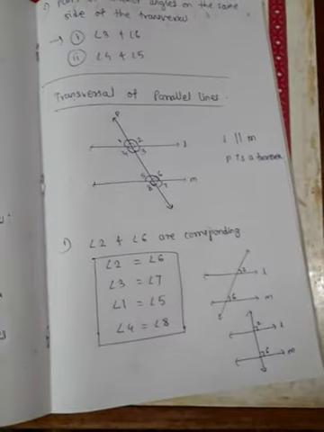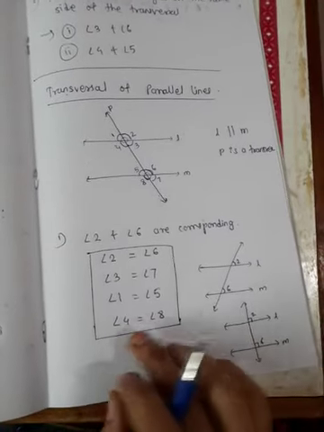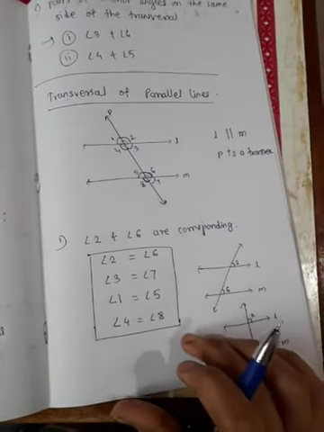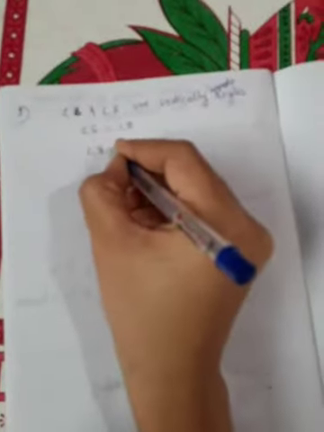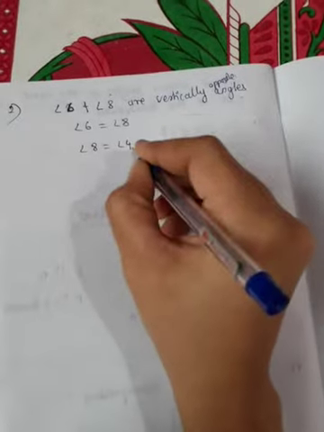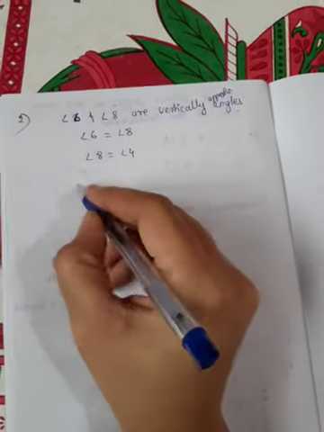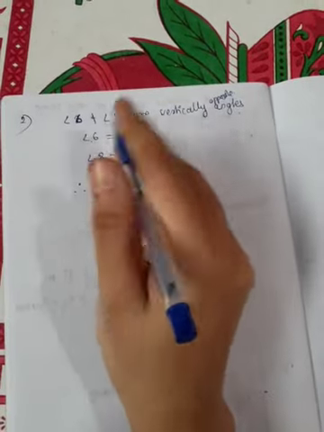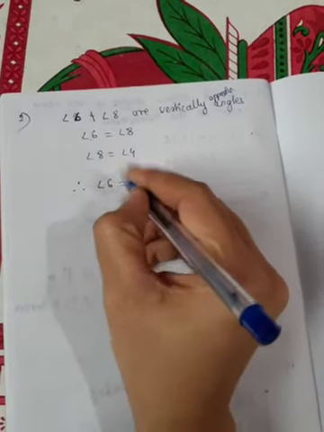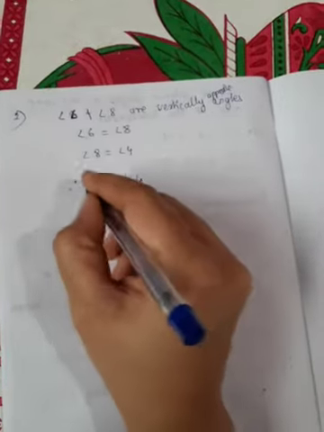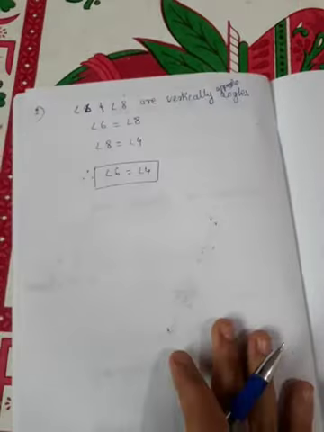By previous result, angle 8 is equal to angle 4 because they are corresponding. See here, angle 6 is equal to angle 8 and angle 8 is equal to angle 4. So by these two results, what can we write? Angle 6 is equal to angle 4.